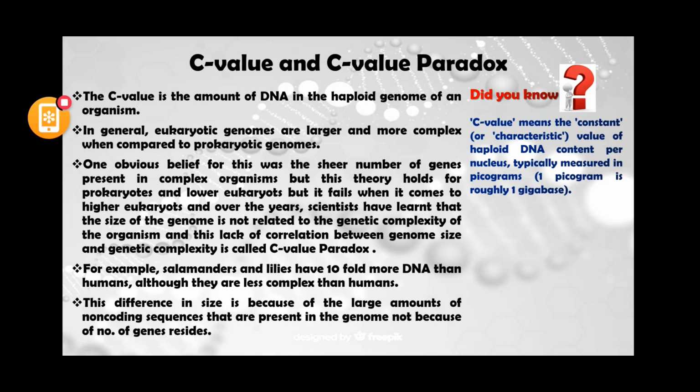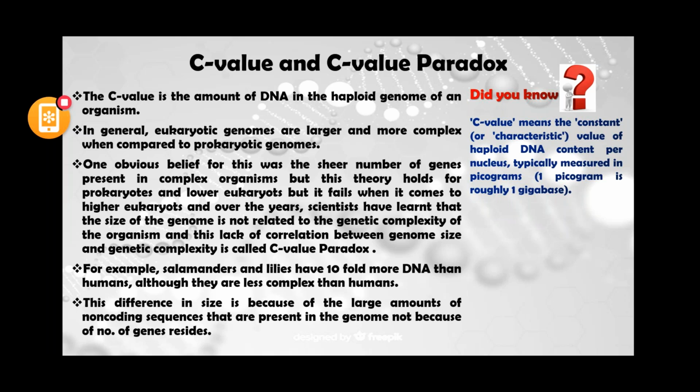In general, we know eukaryotic genomes are larger and more complex when compared to the prokaryotic genome. One obvious belief was that eukaryotic genomes are larger and prokaryotic genomes are smaller because of complexity, that is, humans are more complex than the prokaryotes.